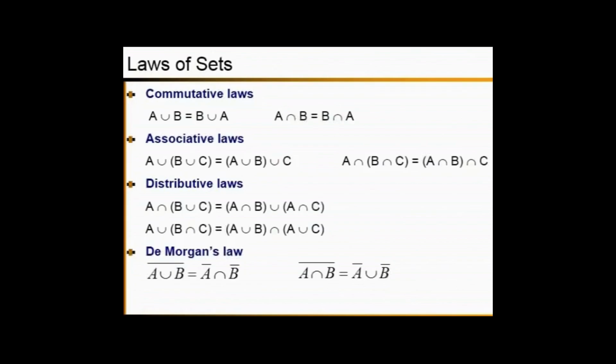So what is the mechanism of writing it? Look at this. First of all, consider the event given outside the bracket. Here that is A. And consider the operation attached with that event, that is intersection.